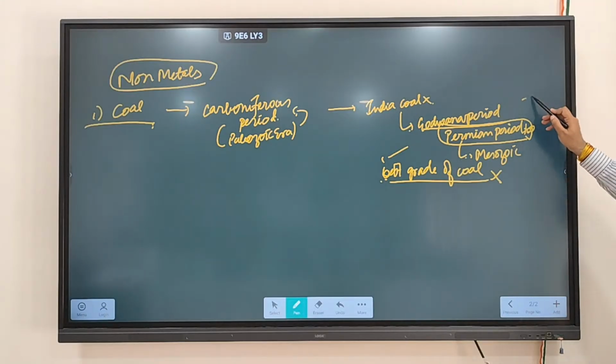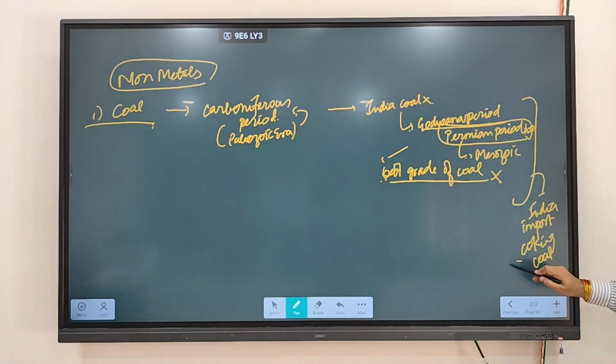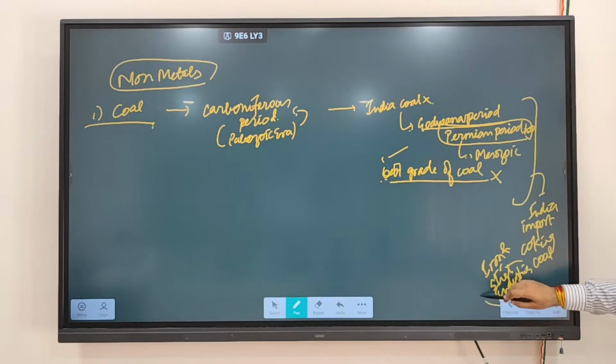That's why India imports coking coal. This coking coal is used in iron and steel industries.